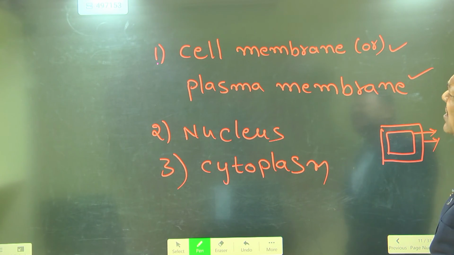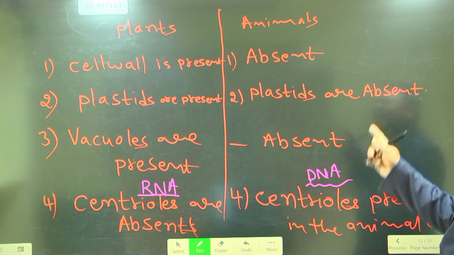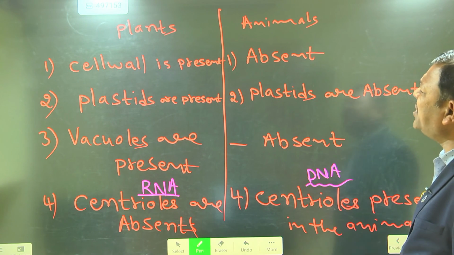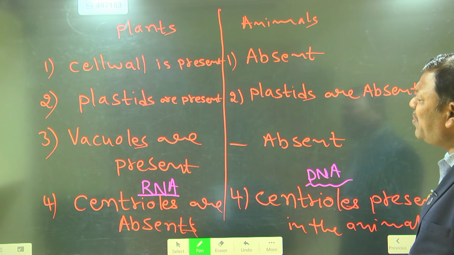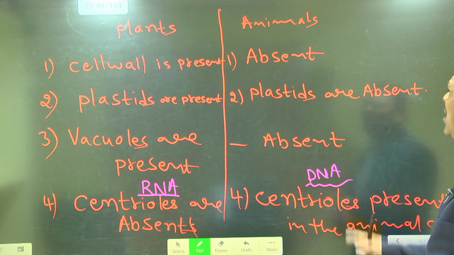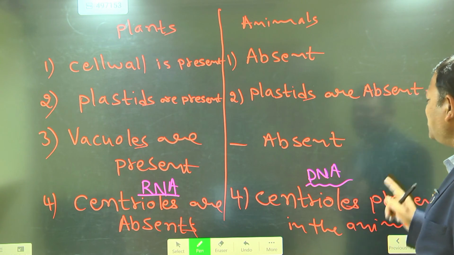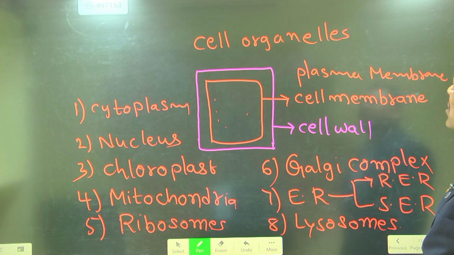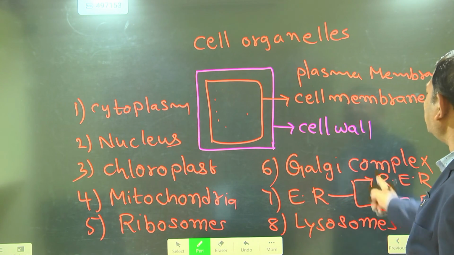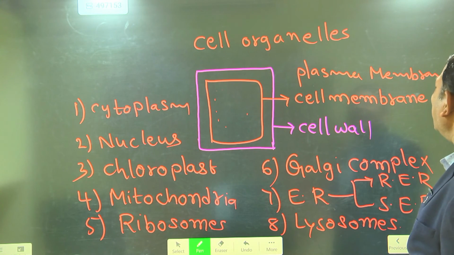If you see the cell, the main important parts are the cell membrane or plasma membrane, nucleus and cytoplasm. The differences between plant cell and animal cell: in the plant cell, cell wall, plastids and vacuoles are present, and centrioles are absent. In the animal cell, cell wall, plastids and vacuoles are absent, and centrioles are present. The outermost layer of the plant cell is the cell wall. The outermost layer of the animal cell is the plasma membrane or cell membrane.